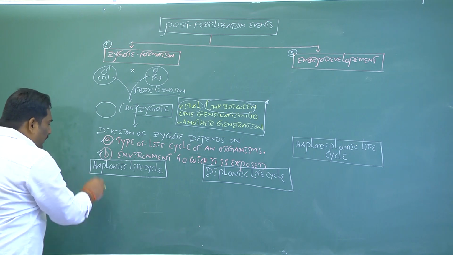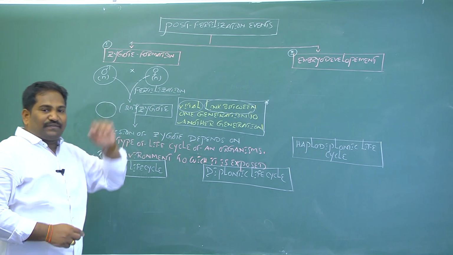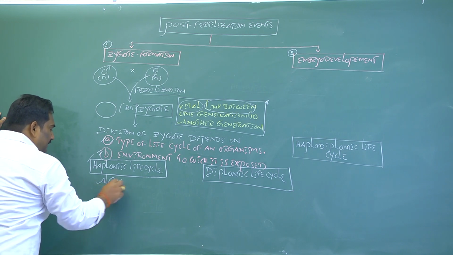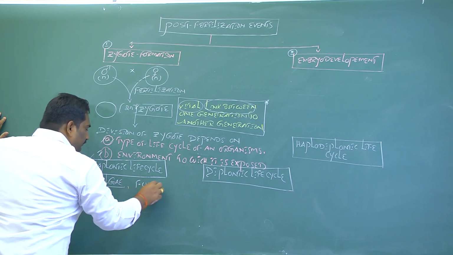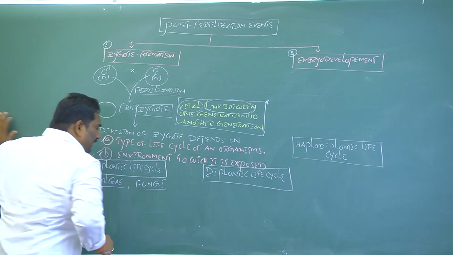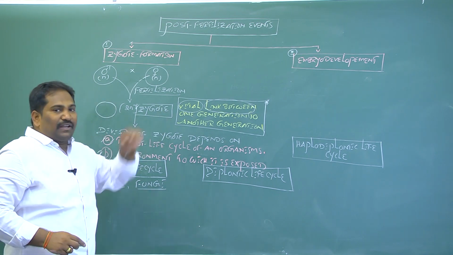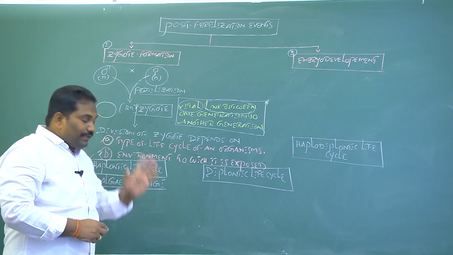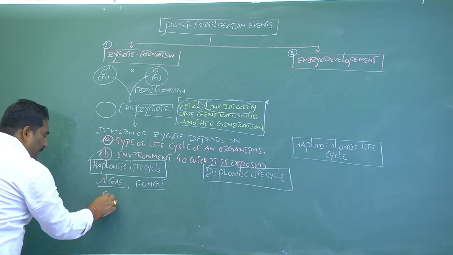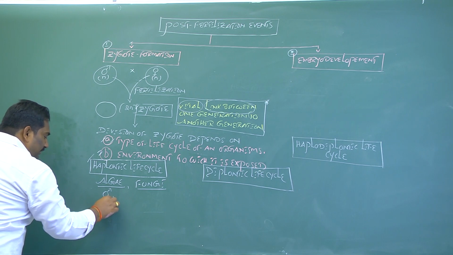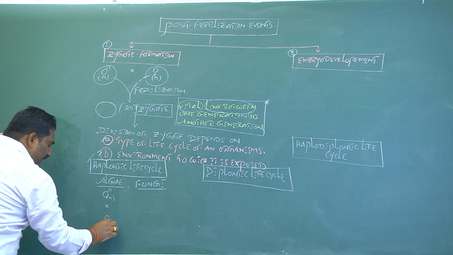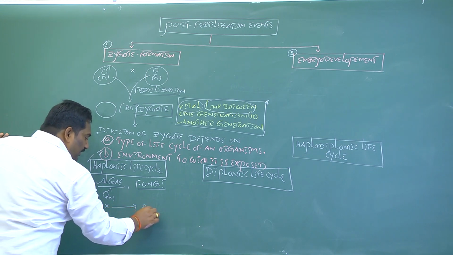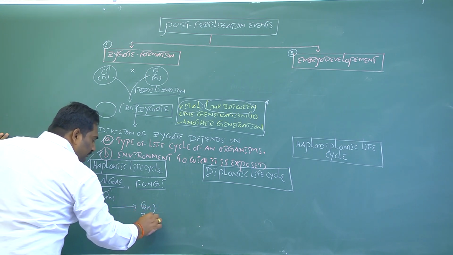For example, an organism having a haplontic life cycle, such as algae and fungi. In algae and fungi, the bodies are haploid. The haploid male gamete contacts the haploid female gamete to form a diploid zygote.